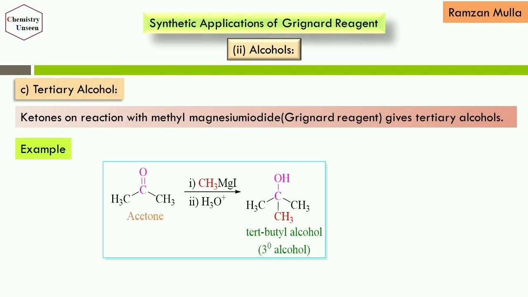Next we will see the synthesis of tertiary alcohol. Tertiary alcohols can be obtained by the reaction of Grignard reagents with ketones. So here I have an example. I have taken a simple ketone, acetone. Acetone, in the first step, reacts with methyl magnesium iodide to give the addition compound, and later in the second step that undergoes protonation to give the tertiary alcohol as the major product. And again the mechanism for this reaction is also the same. Let's see the mechanism.